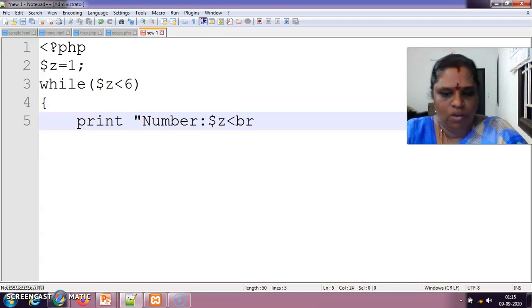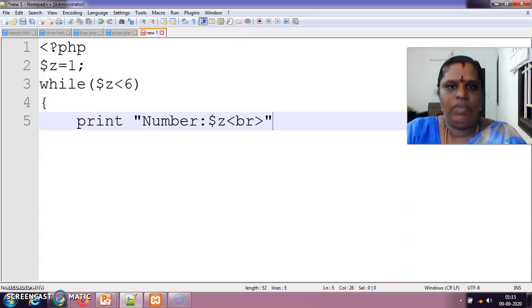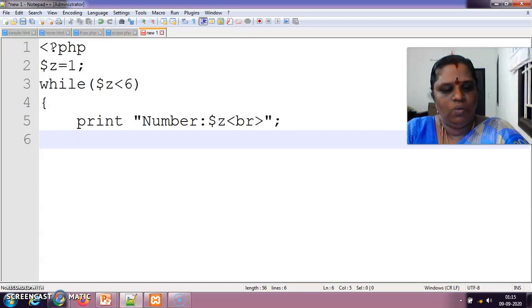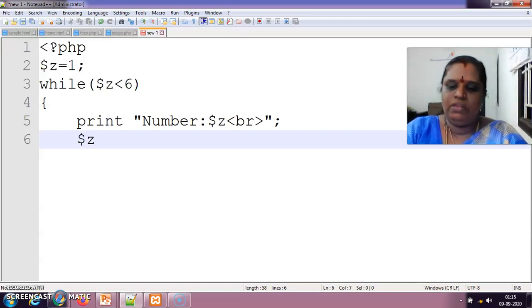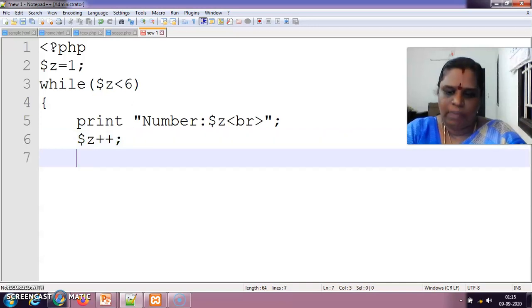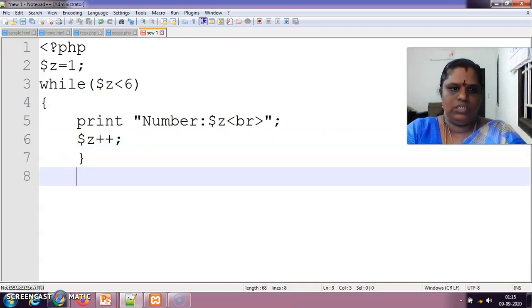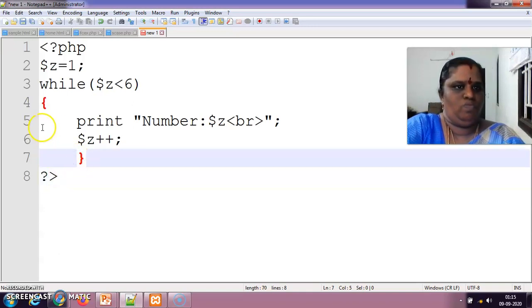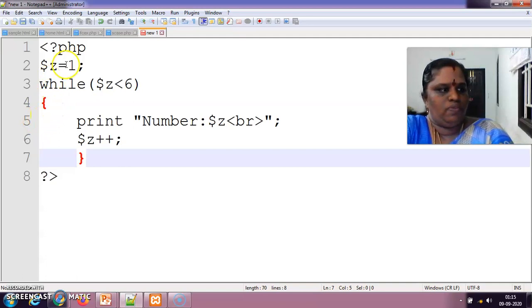Then we add a break so that we print the numbers one by one in each line. Here we are going to increment this z value using a post increment. Close this.